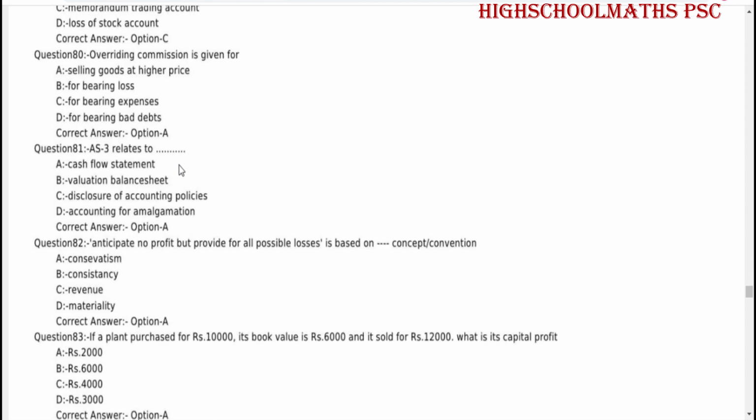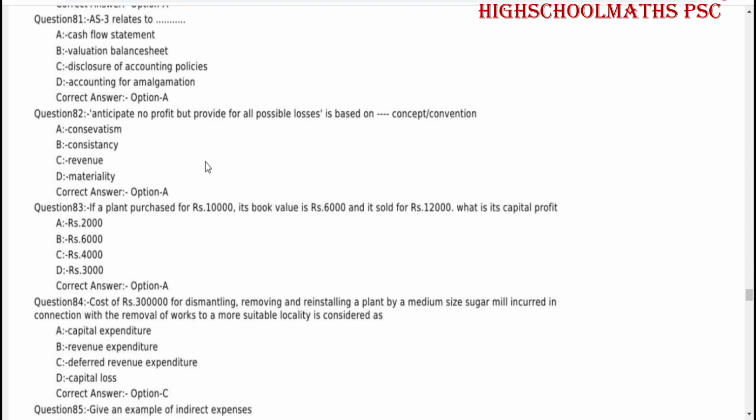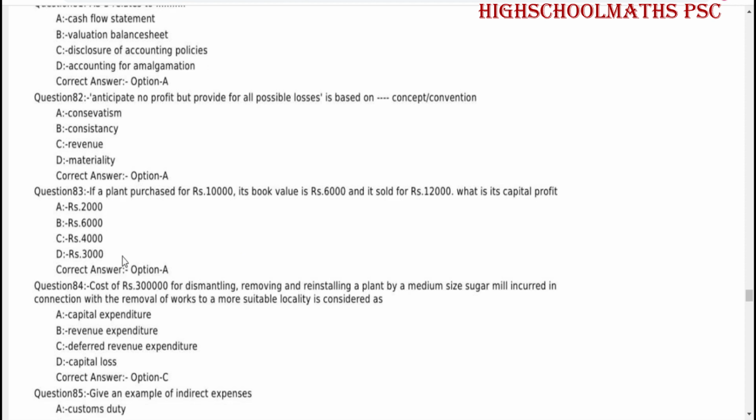AS3 relates to cash flow statement. Anticipate no profit but provide for all possible losses is based on dash concept or convention: conservatism. If a plant purchased for rupees 10,000, its book value is rupees 6,000 and it sold for rupees 12,000, what is its capital profit? Rupees 2,000.